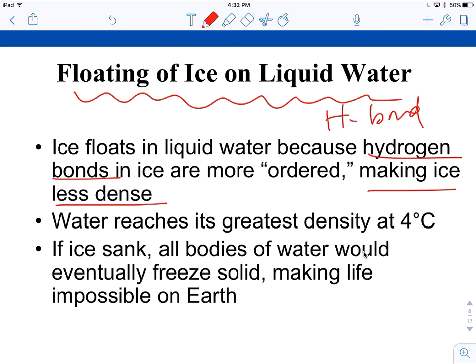Water reaches its greatest density at 4 degrees Celsius, which means it doesn't freeze at that point, and that's why the water at the bottom sinks, and the fishies can live there even if there's ice on the top of the surface. If ice sank, all bodies of water would freeze solid, and life would not be possible on Earth.